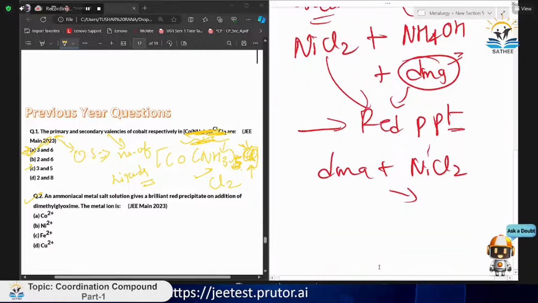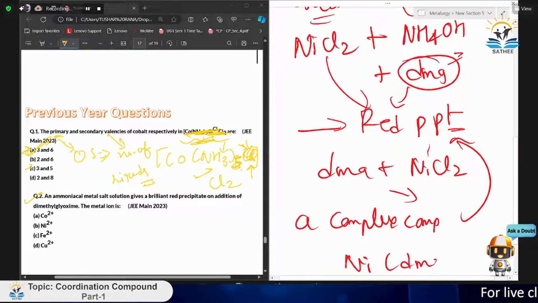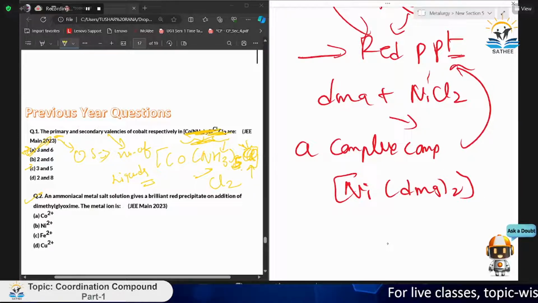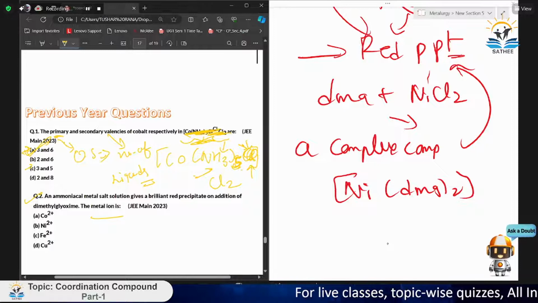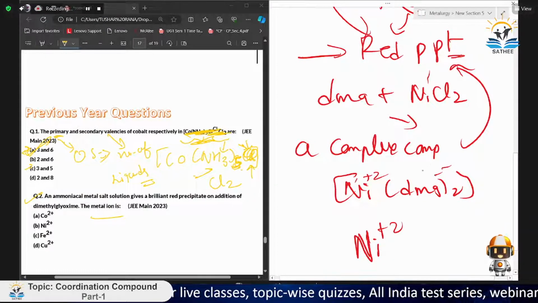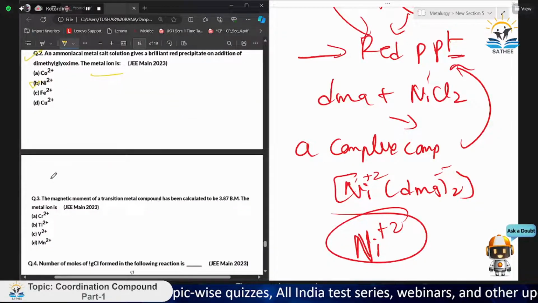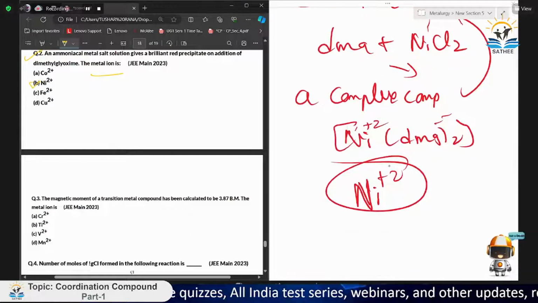It gives a complex compound to form that red PPT, and that is Ni(DMG) whole twice. This is the complex compound. So the metal ion is easy to find. That is simply Ni+2, because the metal ion will be a cation. So Ni+2. You need to know the chemical reaction formation also.